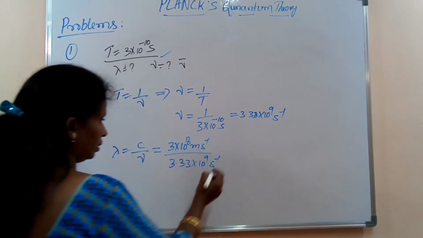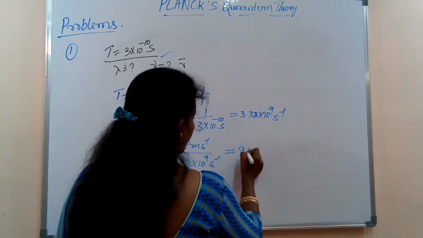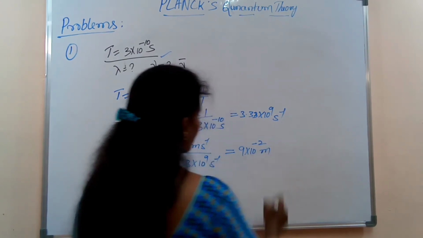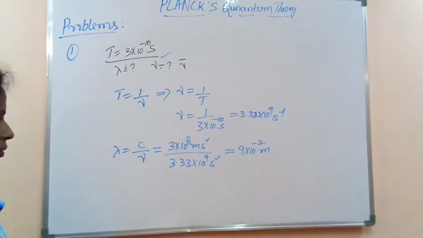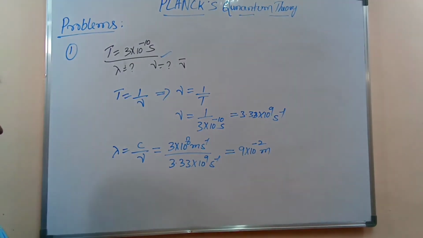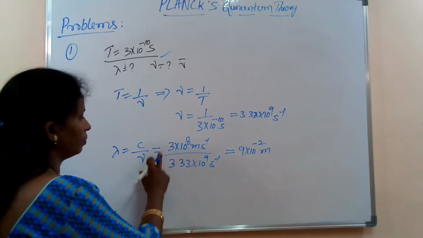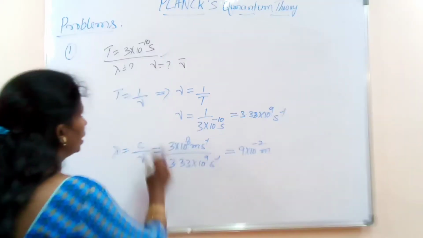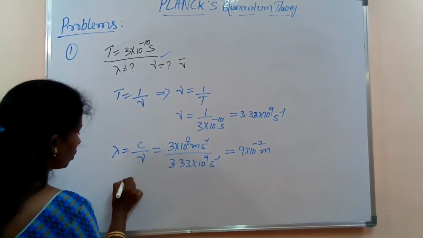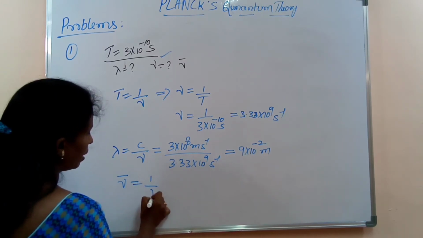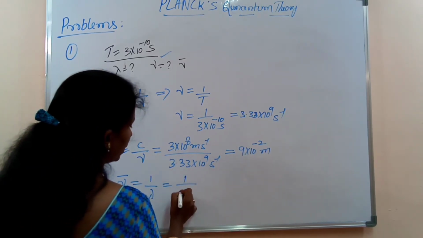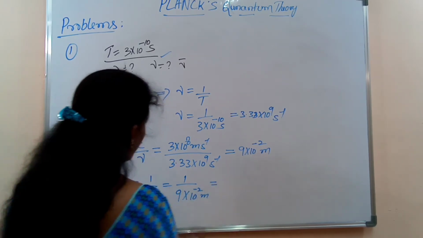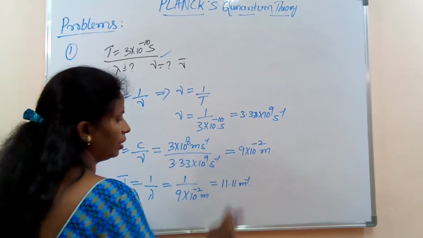After simplification, lambda is 9 into 10 to the power of minus 2 meters. Next, nu bar is equal to 1 by lambda, which is 1 divided by 9 into 10 to the power of minus 2 meters, equal to 11.11 per meter.